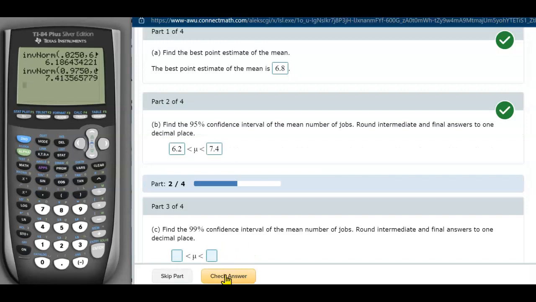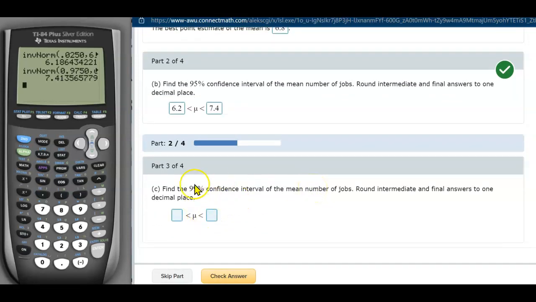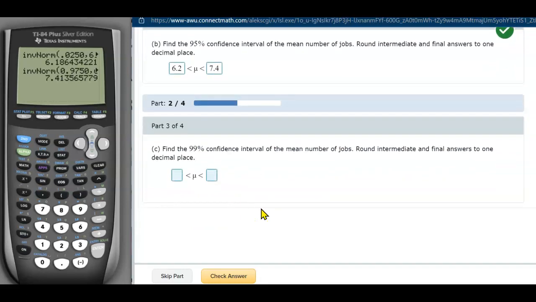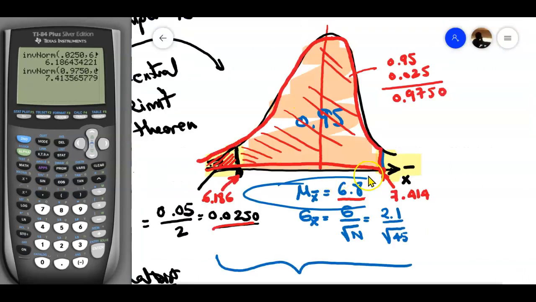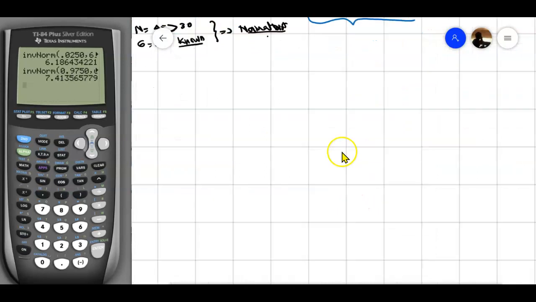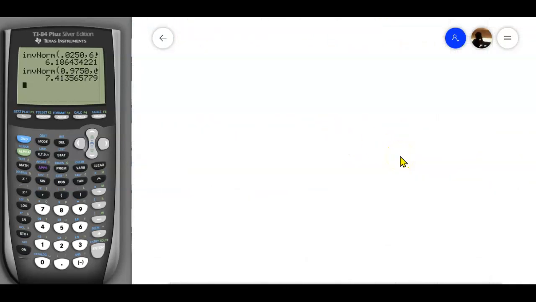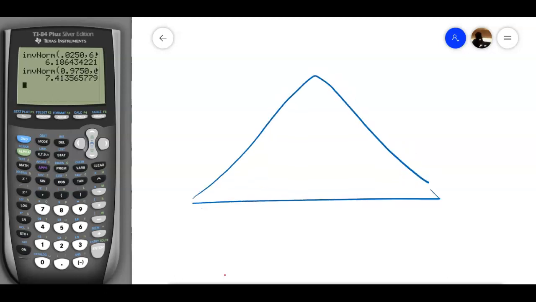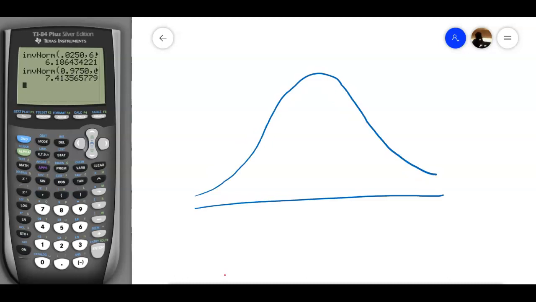All right, great. Now they are asking about the 99 percent confidence interval, so we're going to do exactly the same thing. The only thing we need to figure out is that area, right? So let me repeat the graph, so you can understand it better. This is my normal distribution after the central limit theorem.